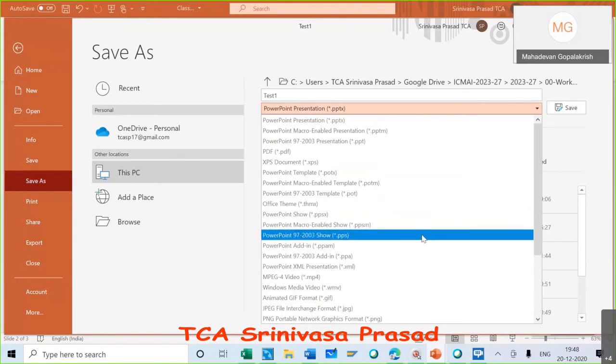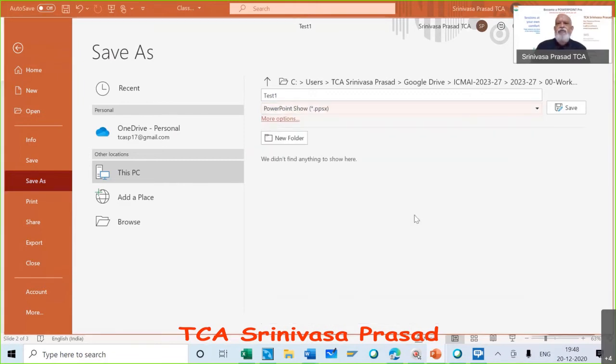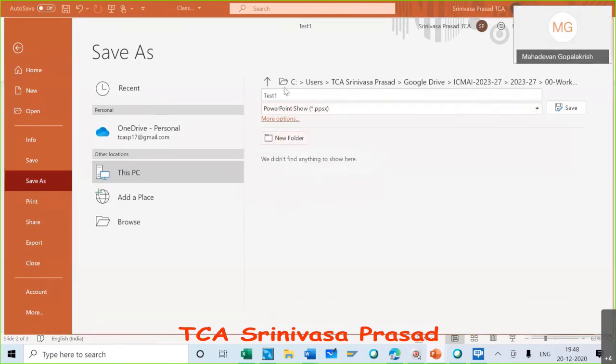It is here. Are you able to see this? My blue line. Yeah. PowerPoint show, PPSX or PowerPoint show, PPS. PPSX we will now take. Now it is in a new folder. It may not be in the new folder. I will call it test one only, or test one PPS I will call.